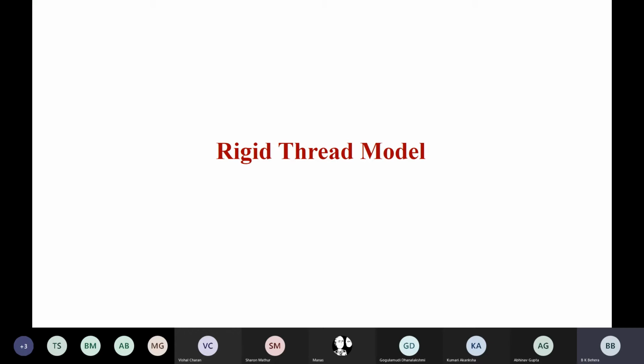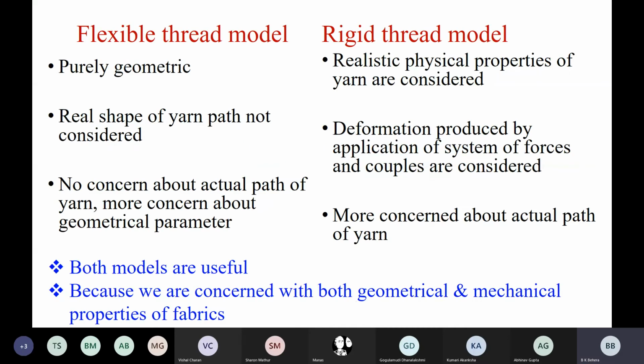Let us understand how this model is different from the flexible thread model, which we have discussed so far in the last 7 lectures. The flexible thread model is a purely geometrical model, whereas this rigid thread model takes into account realistic physical properties of yarn.